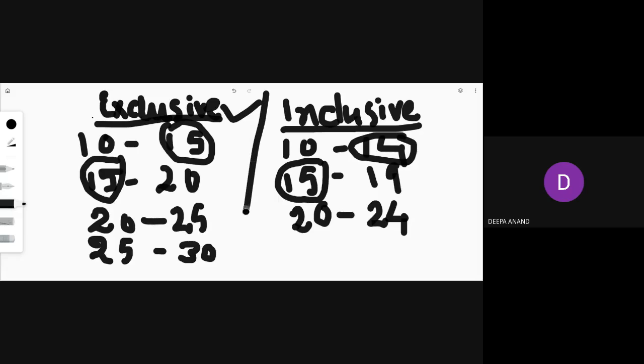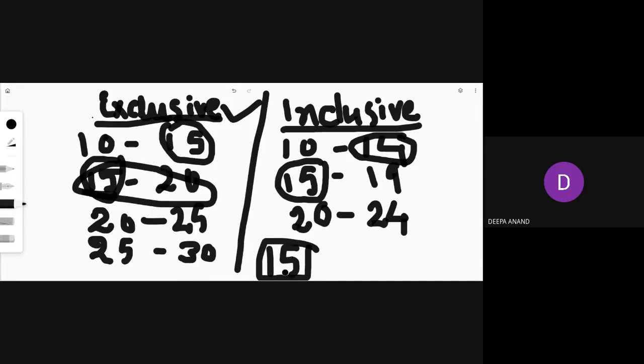Okay, so this is the theoretical explanation of exclusive series and inclusive series. Here you have to understand, if you get an item 15, I am writing an item 15. So item 15 under the exclusive method will come in this particular series, 15 to 20.